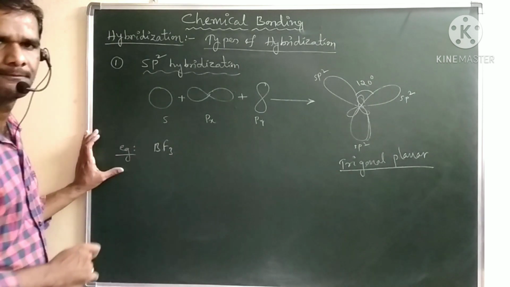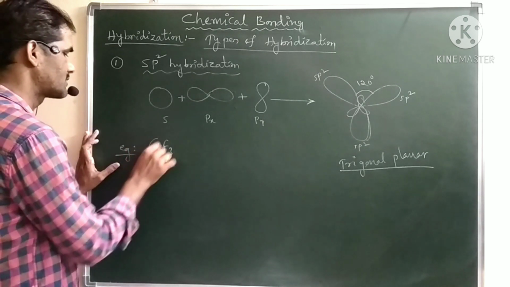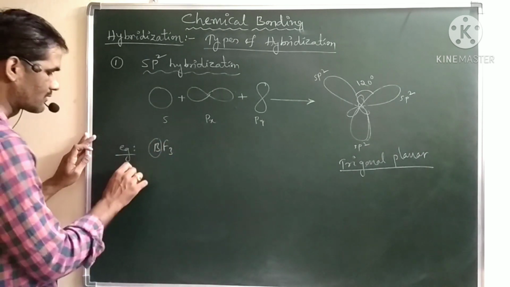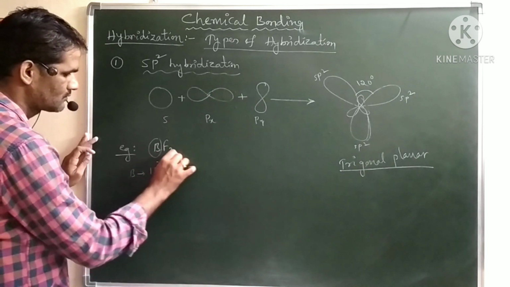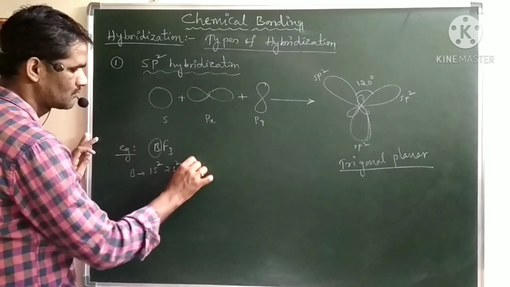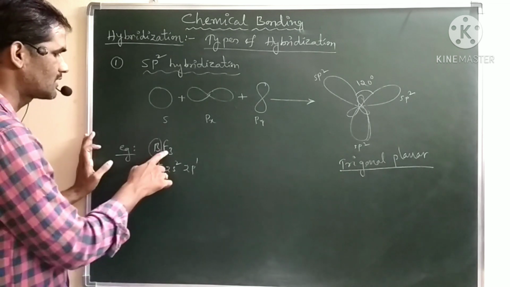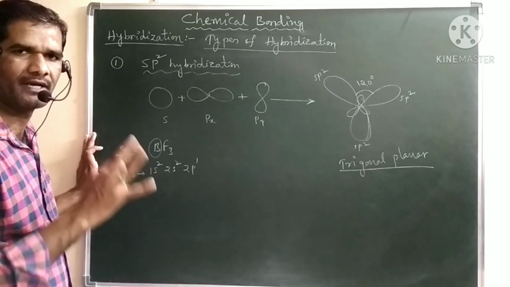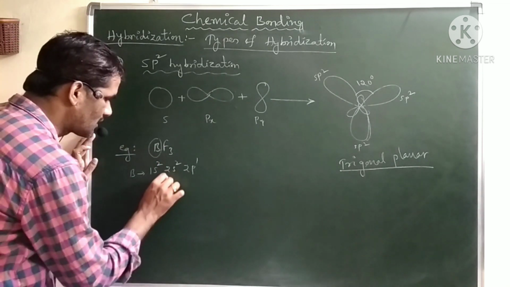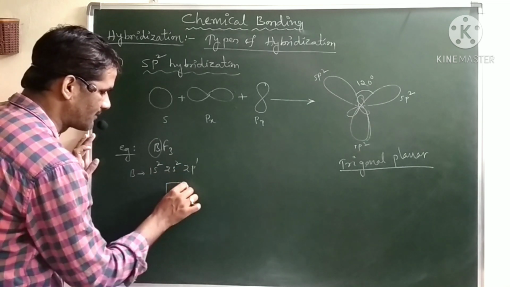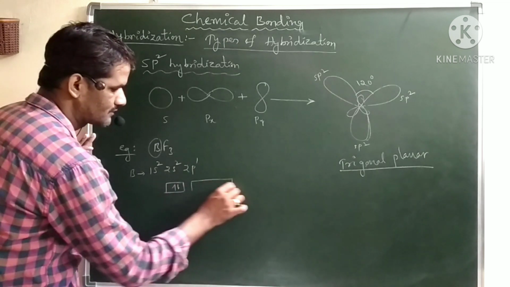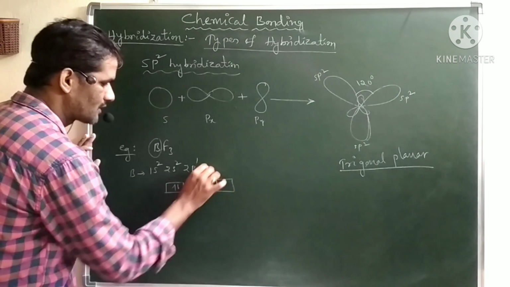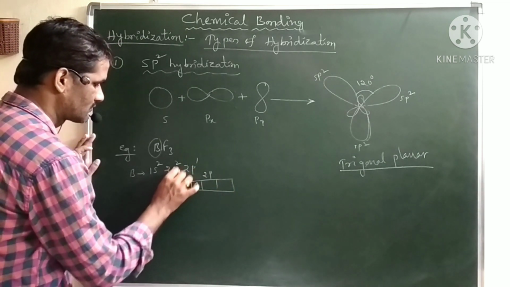Boron trifluoride. Here again, boron is the central atom. The boron electronic configuration is 1s2, 2s2, 2p1. We have three fluorine atoms around the boron, so we require three electrons. Always the valence shell will undergo hybridization. The 2s contains 2 electrons and the 2p contains 1 electron.